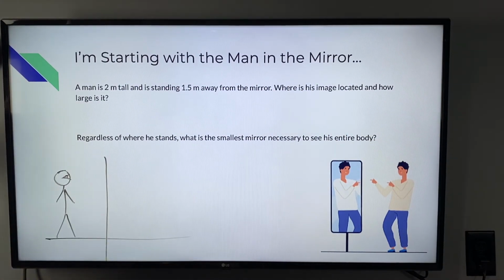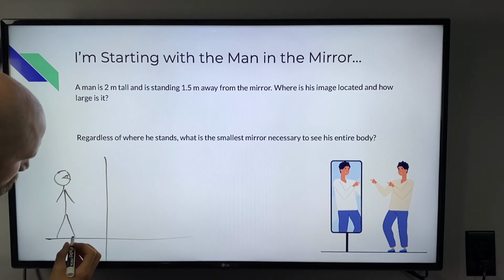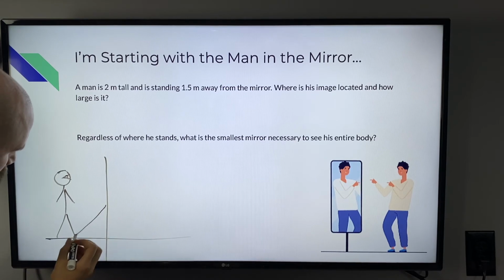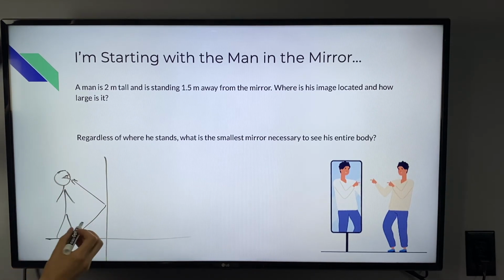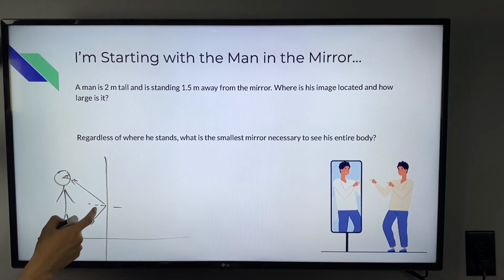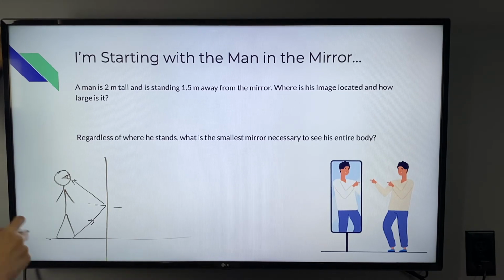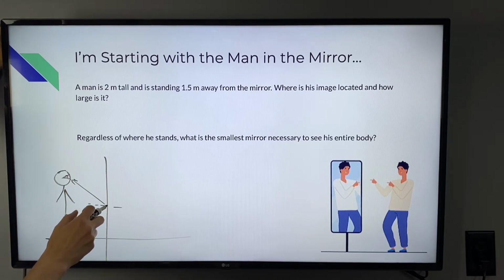So, based on what we know about reflection, the light coming off the feet is going to come up, bounce, and head into the eyes, right? Based on the law of reflection, these two angles have to be equivalent. Okay. So, as long as I could see this portion, I could see the feet.